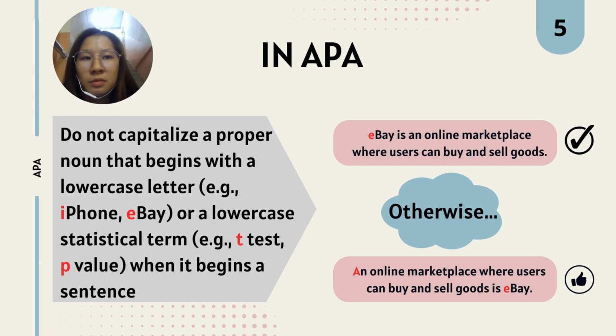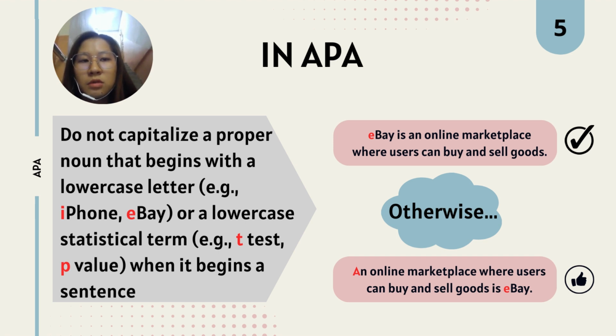Secondly, we should not capitalize a proper noun that begins with a lowercase letter, for example, iPhone, eBay, or a lowercase statistical term, for example, t-test or p-value, when it begins a sentence. For instance, "eBay is an online marketplace where users can buy and sell goods." In this case, eBay is a proper noun that starts with a lowercase letter according to the company's branding style. However, when it begins a sentence, it should be capitalized to maintain standard English capitalization rules.